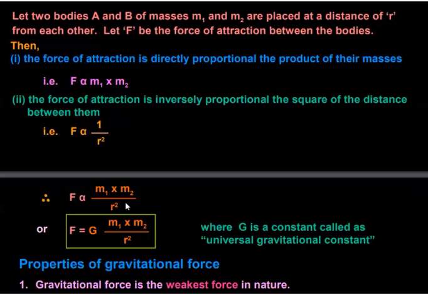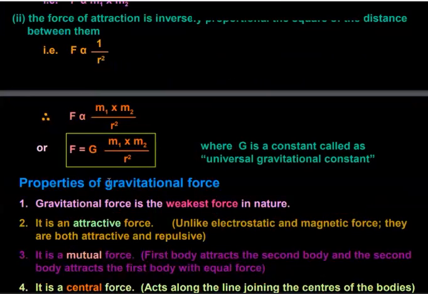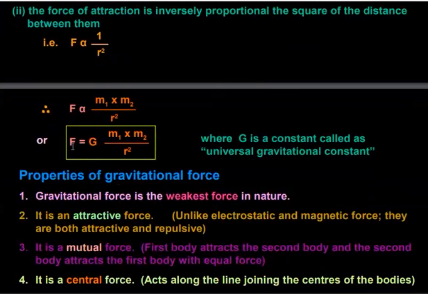Now we have to insert a constant in order to equate the force and the quantity on the right side. This proportionality constant, capital G, is called the universal gravitational constant. It has the numerical value 6.67 into 10 to the power minus 11. This is the well-known mathematical expression for the force of gravitation.